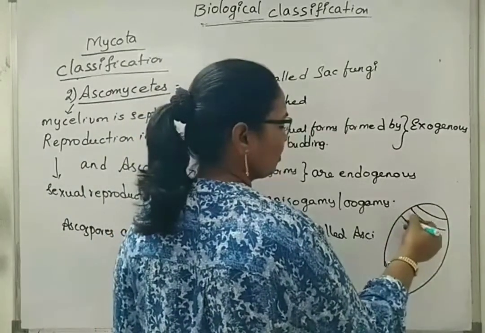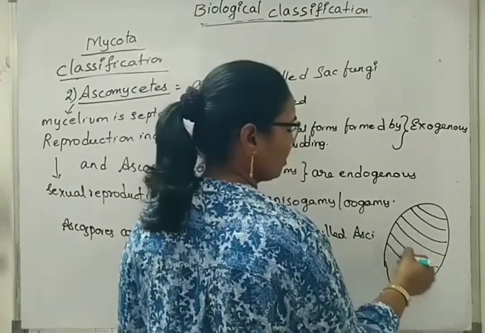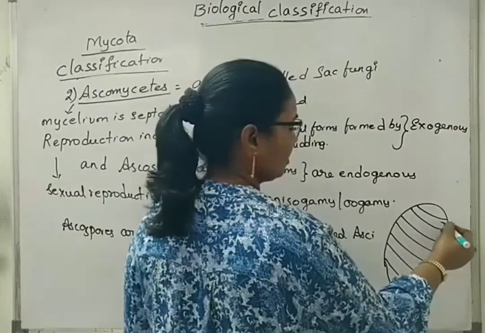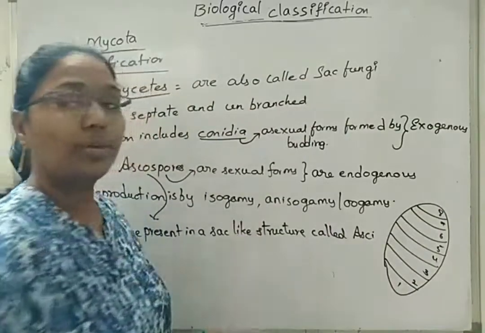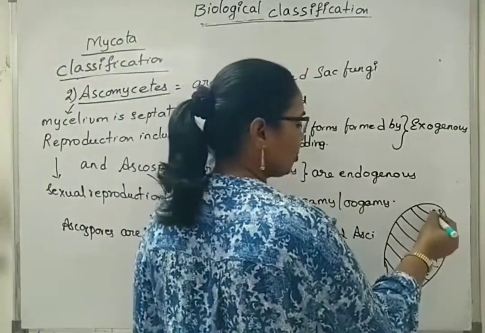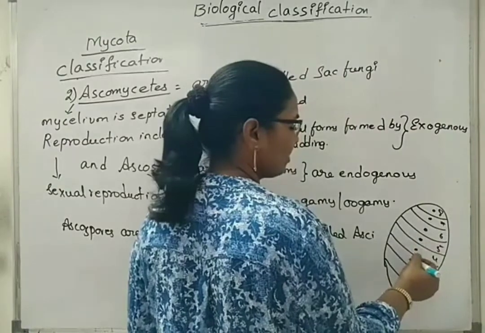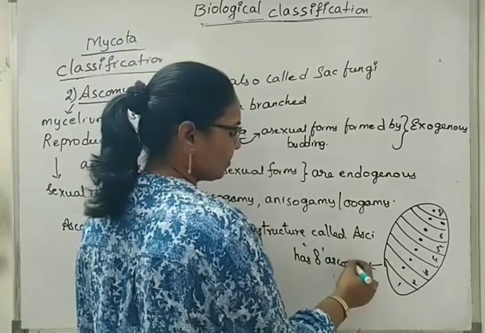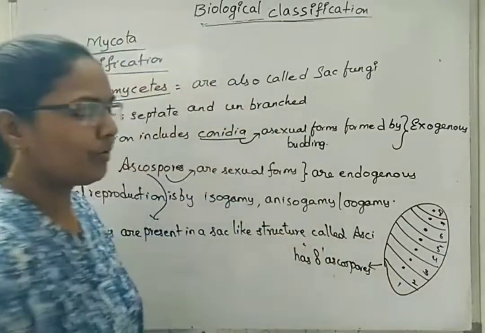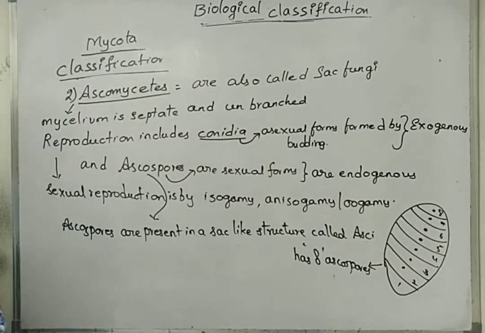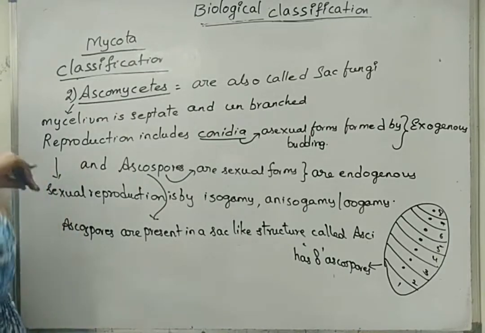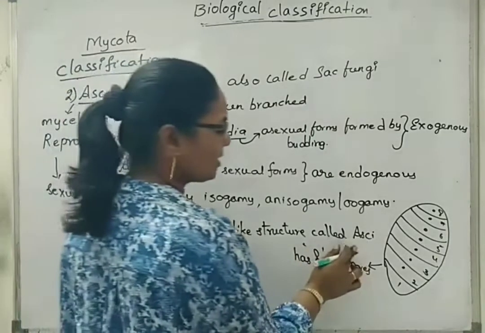1, 2, 3, 4, 5, 6, 7 and 8. This is one type of asci which is having ascospores. This one has 8 ascospores. There are different shapes; this is one of the normal ones. We call it cleistogamous or closed. Normally we call them asci, which is the plural.